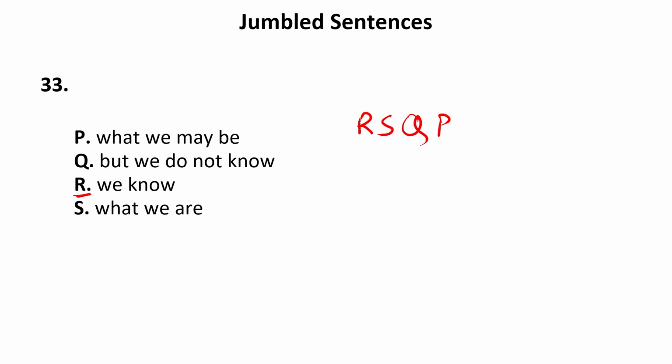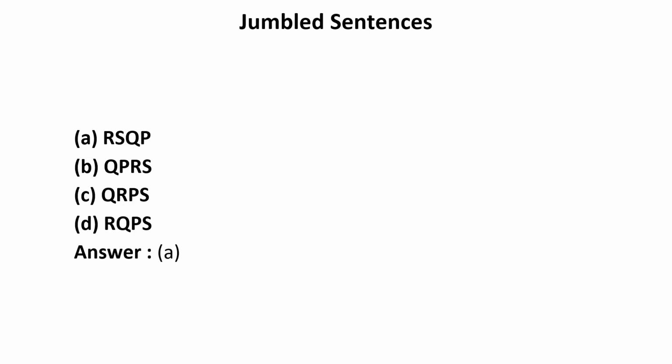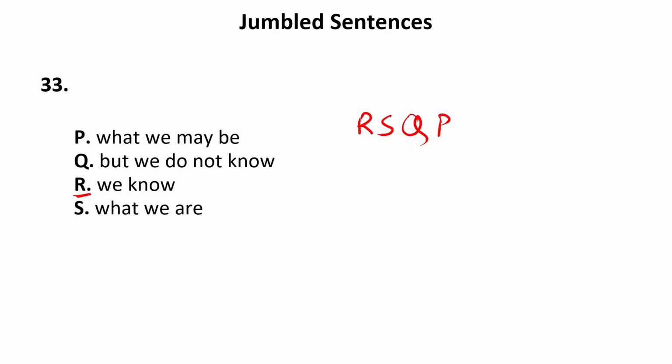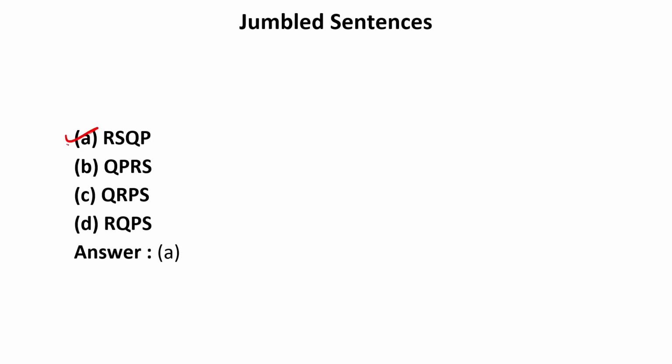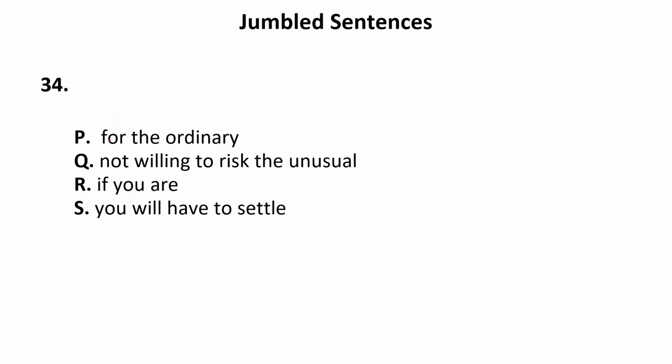Now let us see the options, whether according to the options our answer is correct or not. So it is A, that is RSQP. Now let us see what we have done. That is RSQP. It means our answer is absolutely correct. So it is RSQP. Now let us move to the next.